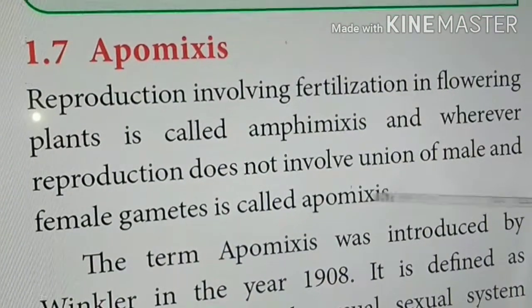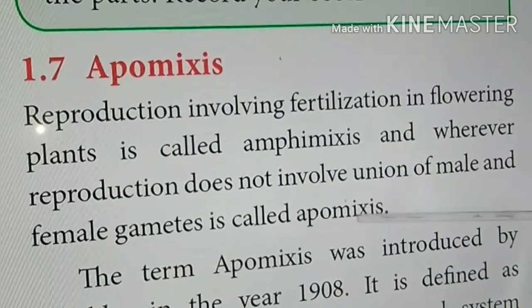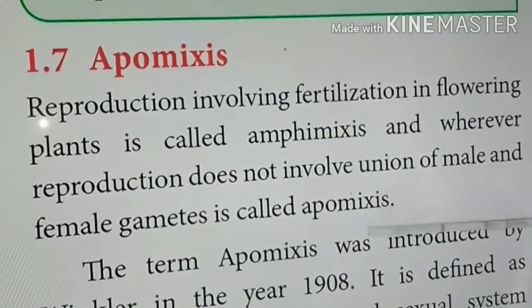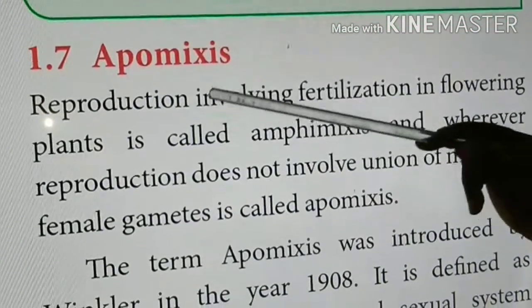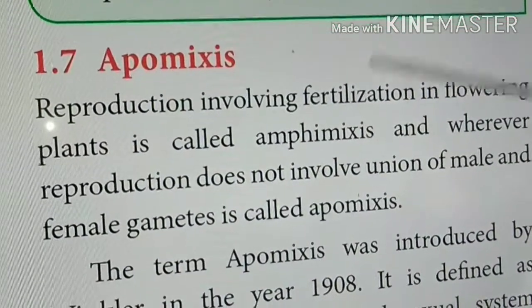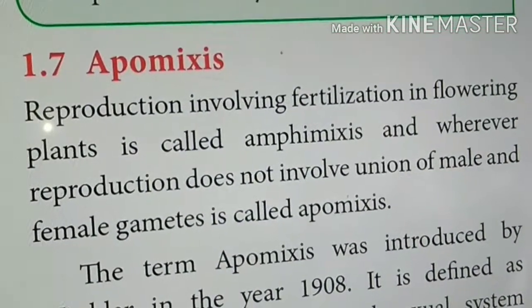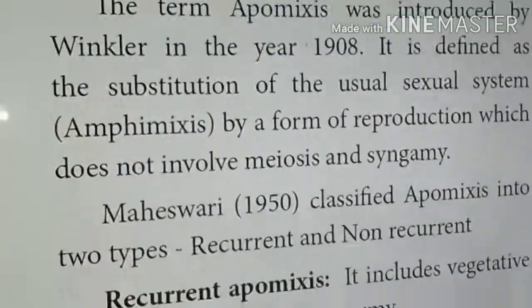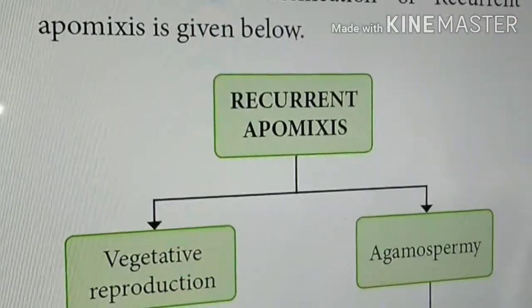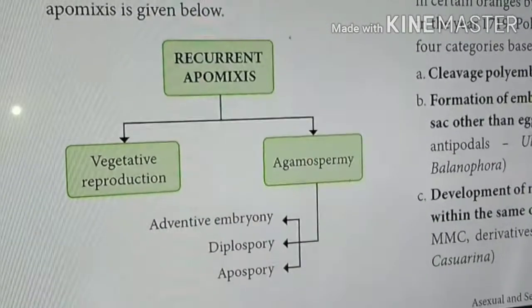So apomixis is a process of reproduction which is formed without the fusion of male and female gametes. Amphimixis means a reproduction which is formed after fertilization, that means after fusion of male and female gametes. Then apomixis is further divided into 2 different types: recurrent apomixis and non-recurrent apomixis.